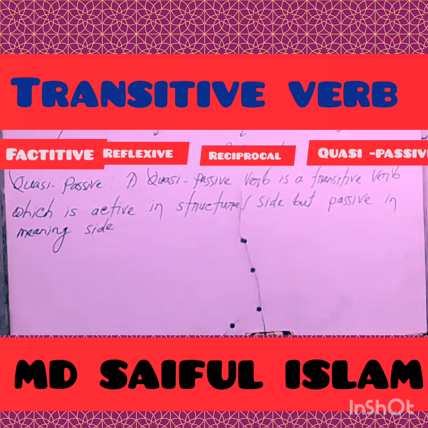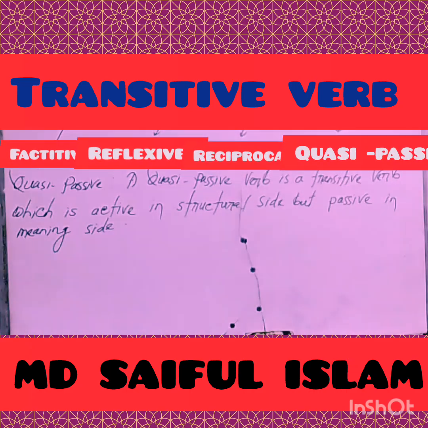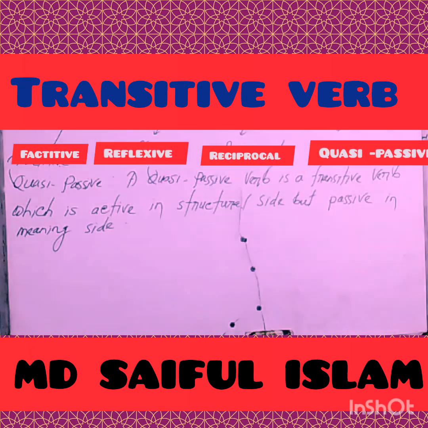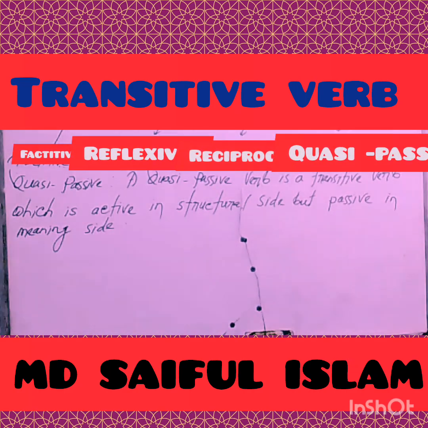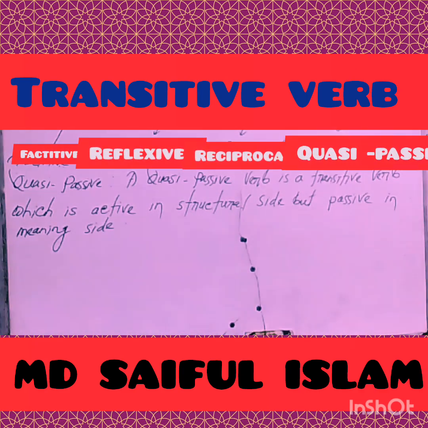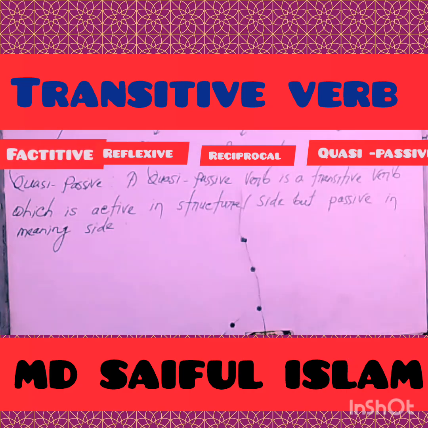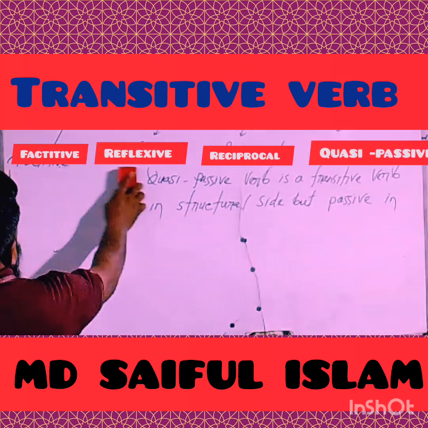So you have to try to save in your memory the definition of the quasi-passive verb. A quasi-passive verb is a transitive verb which is active in structural side, but passive in meaning side. Passive in meaning side. I hope you have understood clearly, my dear learners.